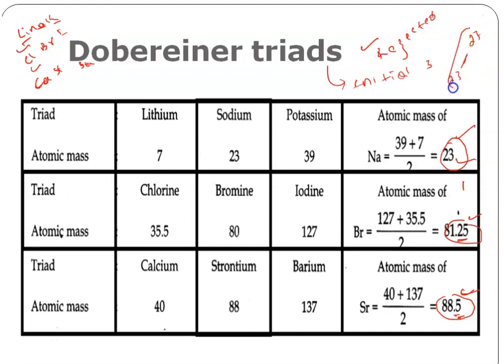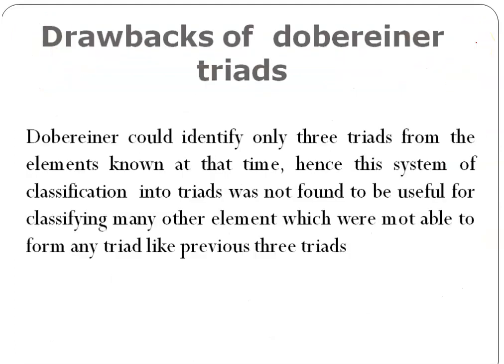That much of a difference started appearing, so this law got rejected. If we want to see the drawbacks of Dobereiner's triads, Dobereiner was able to identify only three triads. He was able to identify only three triads, and he did not even try to identify more from the elements known at that time.